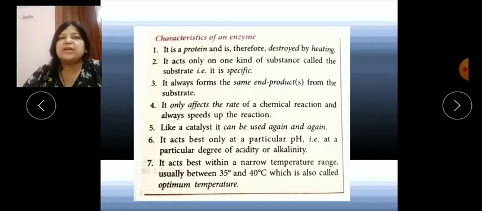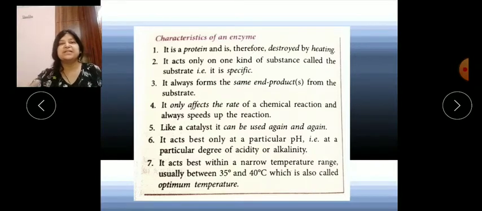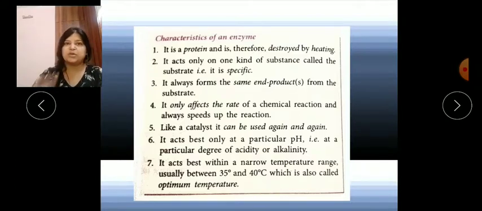The fourth point is that it affects the rate of a chemical reaction and also speeds it up. In chemistry, we have certain reactants or enzymes that speed up the reaction, and we call them catalysts. These catalysts just increase the speed of the reaction. Remember, these catalysts can slow down the reaction, and they can increase the rate of reaction.